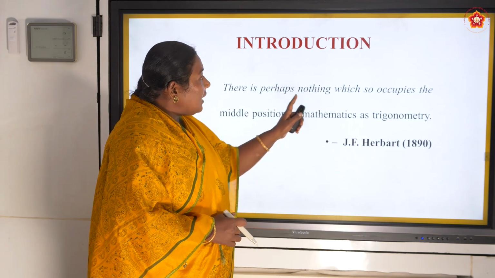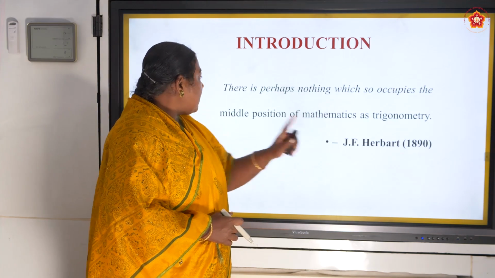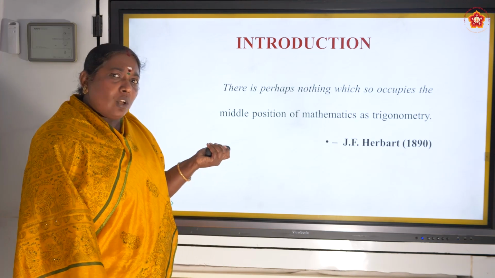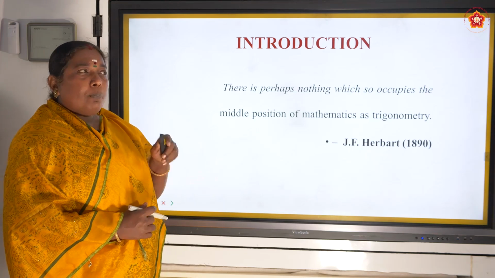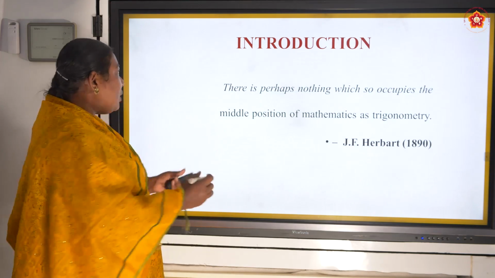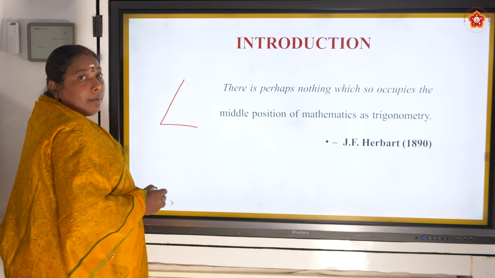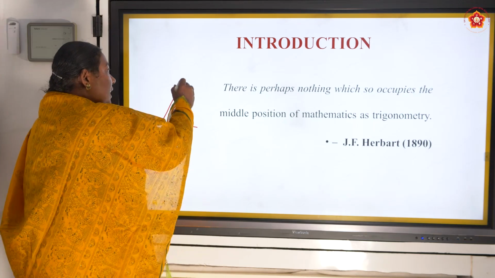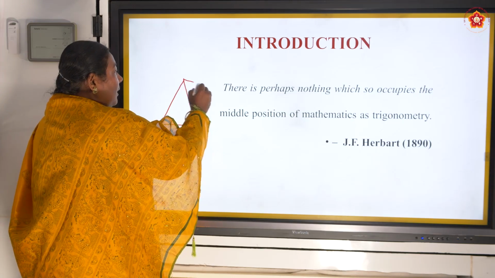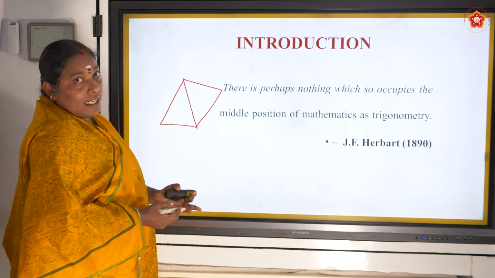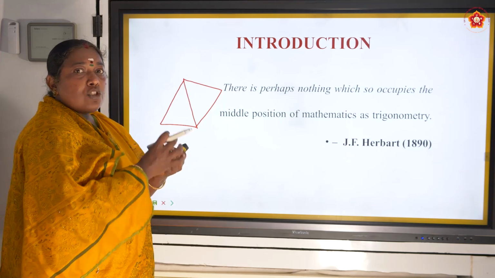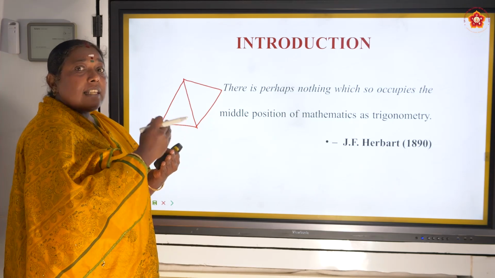There is perhaps nothing which so occupies the middle position of mathematics as trigonometry. Why did he say that? Because our basic shape is the triangle. Is it right? With two lines, we cannot make a closed polygon. So the triangle is the basic polygon. Using triangles, I can make a 4-sided, 5-sided, 6-sided polygon, everything. If I connect more triangles, I can increase the sides of the polygon.